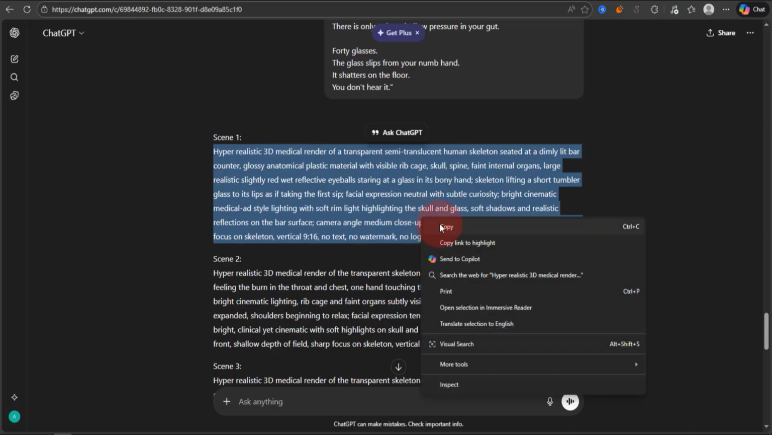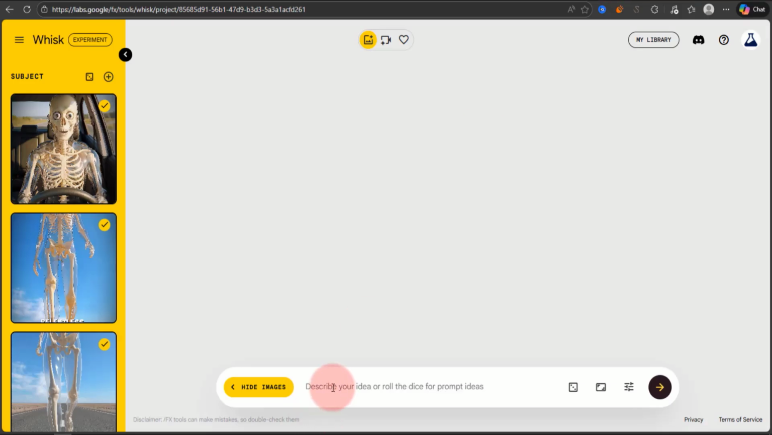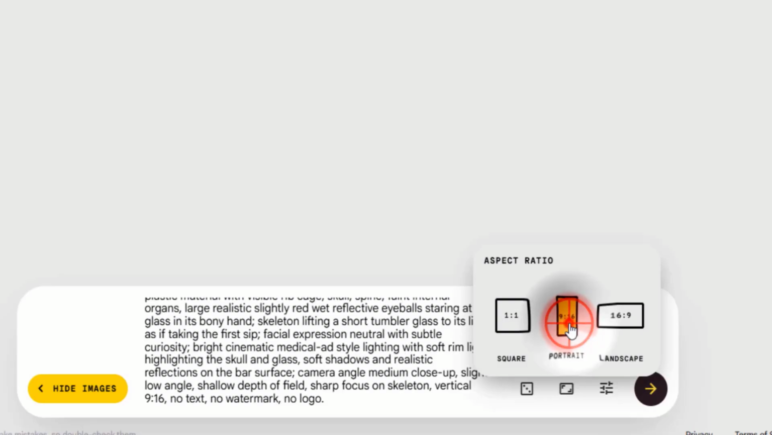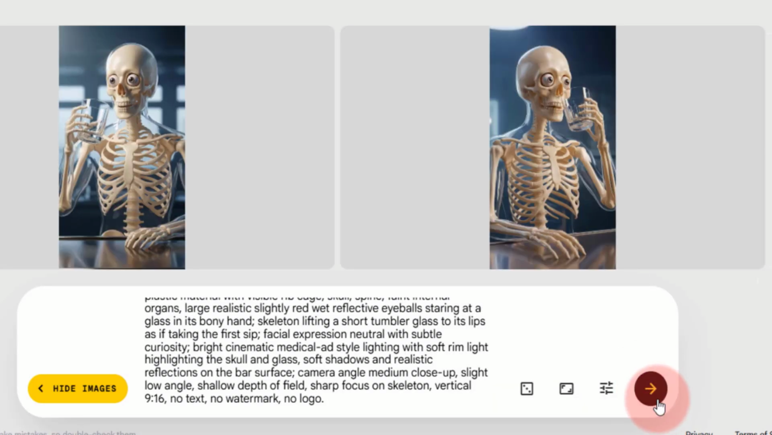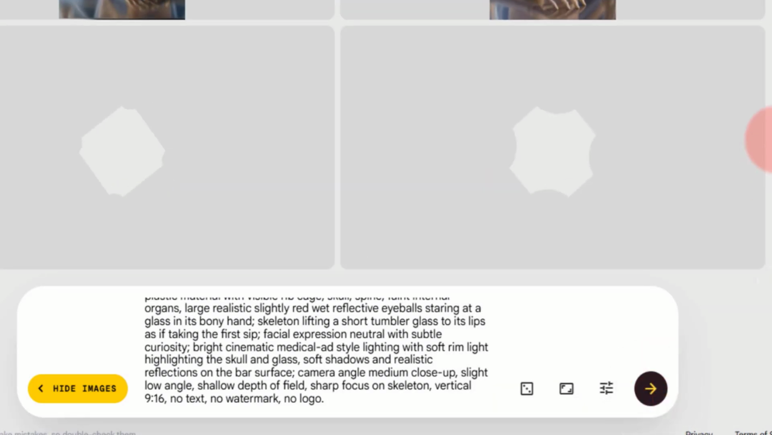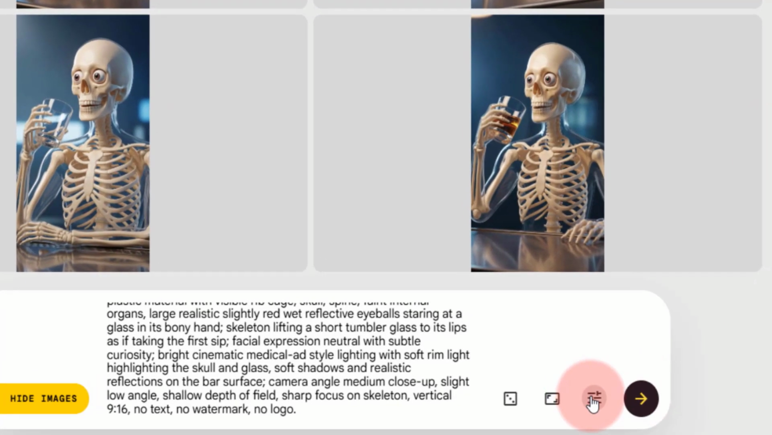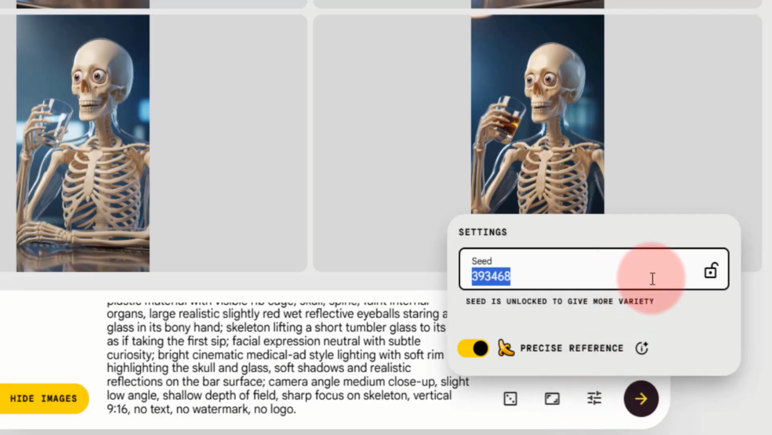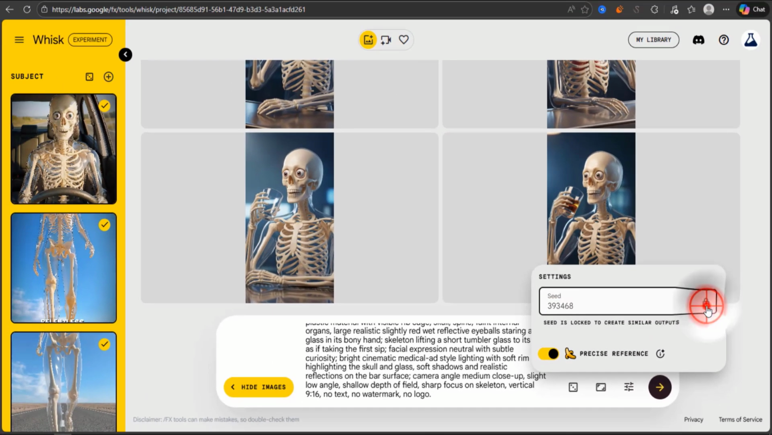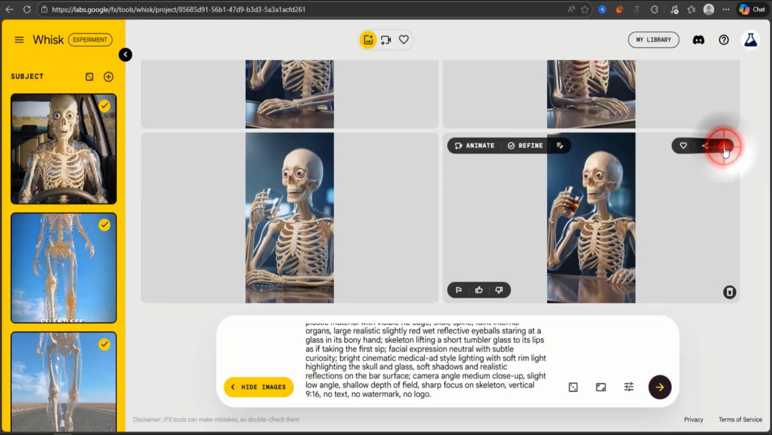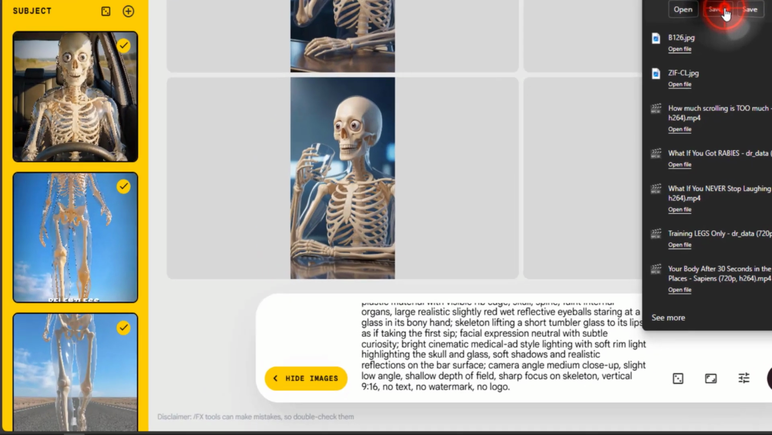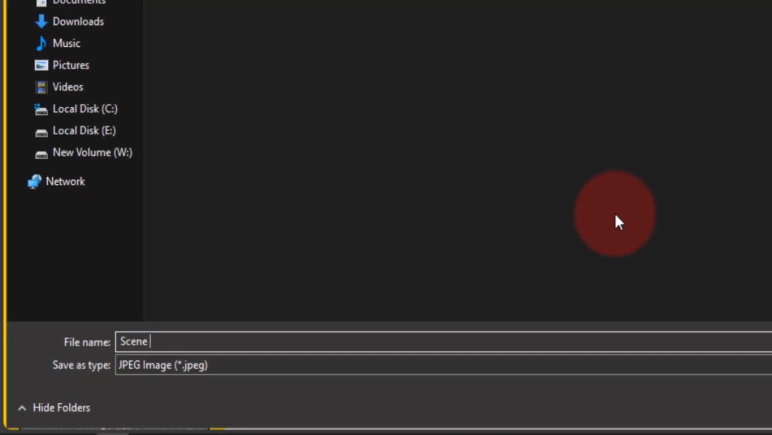Simply copy the prompt for each scene and paste it into this box. From this option, select the portrait size and hit the Generate button. Generate the first image a couple of times until you get the best version of the image. Once satisfied with the result, click this modification option and lock the seed. So from now on, all the images will be created using the same character. Download each image and save them according to the scenes to keep the exact sequence.